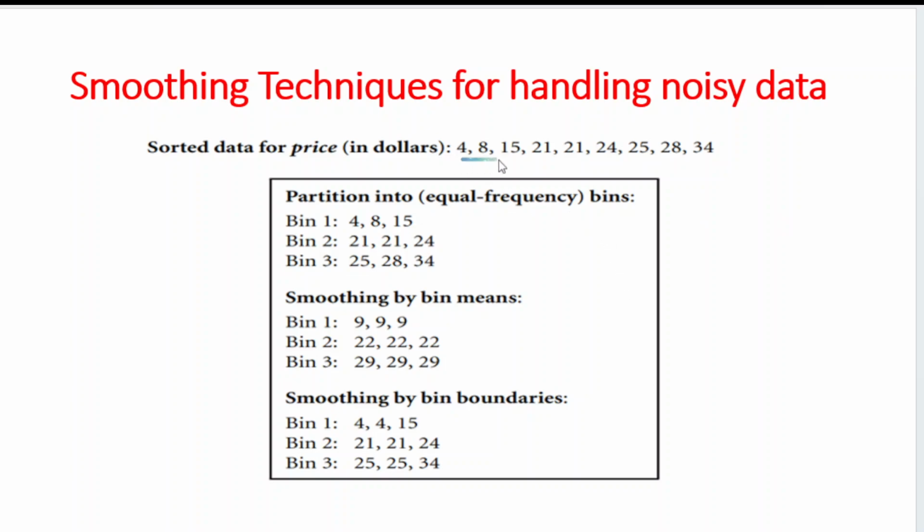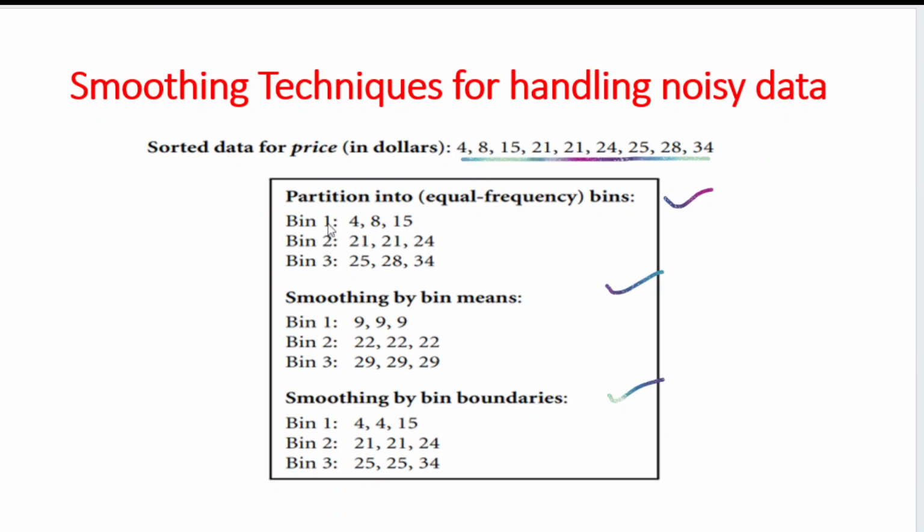Suppose I have these data values: 4, 8, 15, 21, 20. These are my data values. If I have to perform smoothing techniques on this noisy data, the first step is to partition into equal frequency bins. Next is smoothing by bin means, and third is smoothing by bin boundaries. So what is partitioning into equal frequency bins?